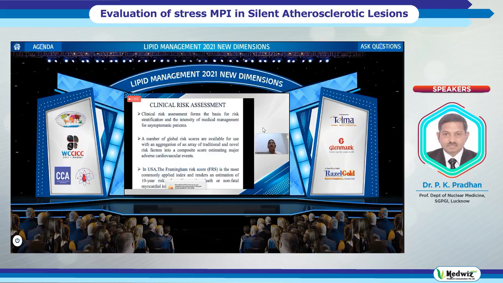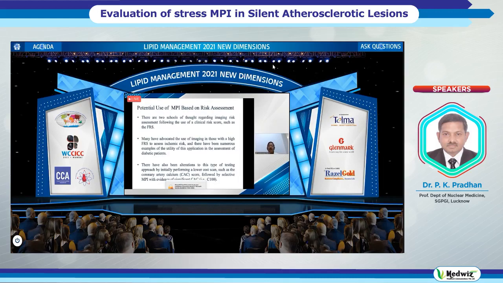Coming to clinical risk assessment, which is much more important. Clinical assessment forms the basis for risk stratification and the intensity of medical management for asymptomatic patients. A number of global risk scores are available, aggregating an array of traditional and novel risk factors into a composite score estimating major adverse cardiovascular events. In the US, mostly this is used.